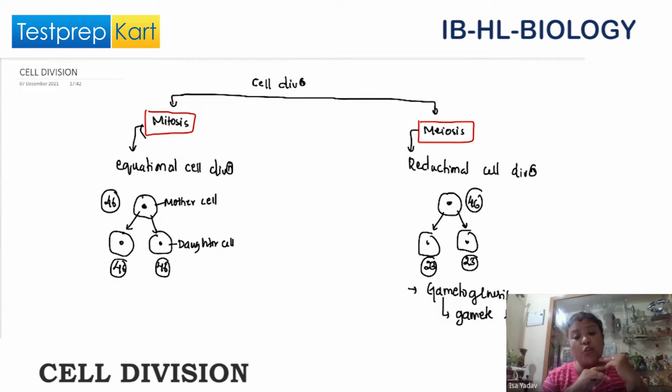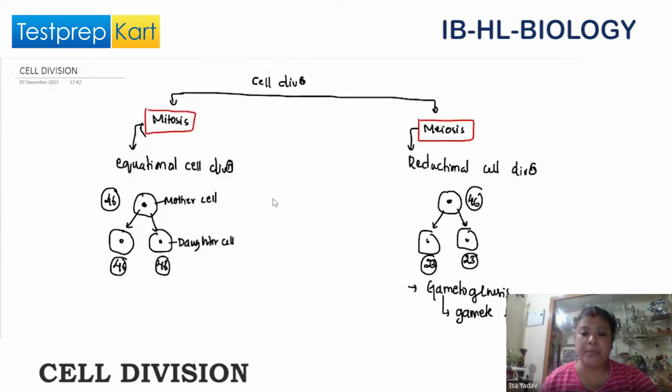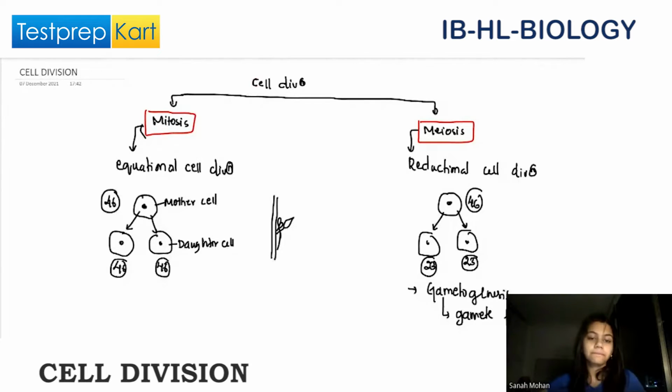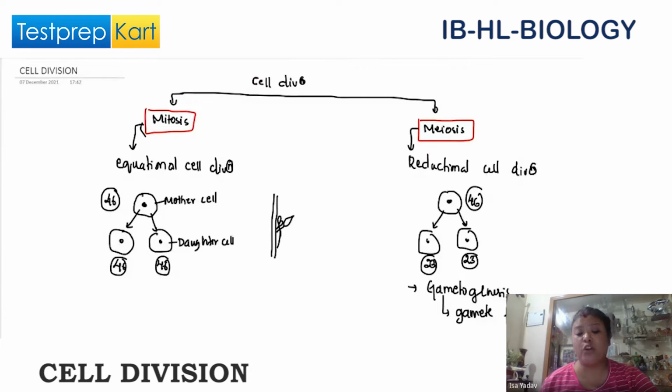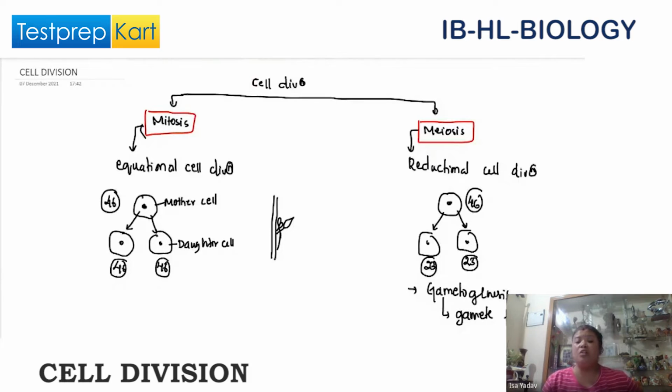In plants, suppose there's a plant and you just take off a leaf. Suppose you have a plant here, and here one leaf is growing, just cut off this. After some time, you'll see in the same place small leaf buds are developing. Do you see? Yes, that is also because of mitosis. In our skin, also mitosis.